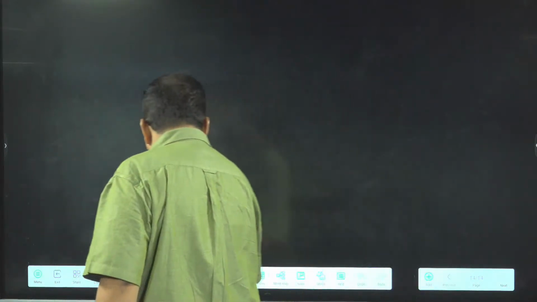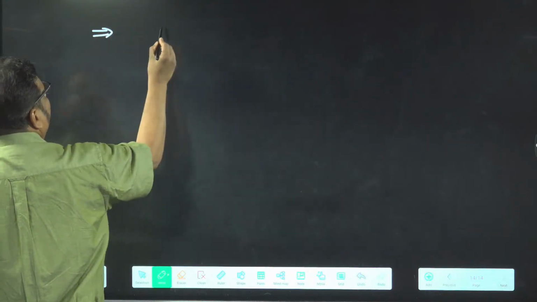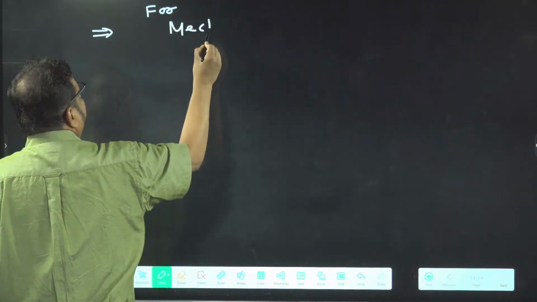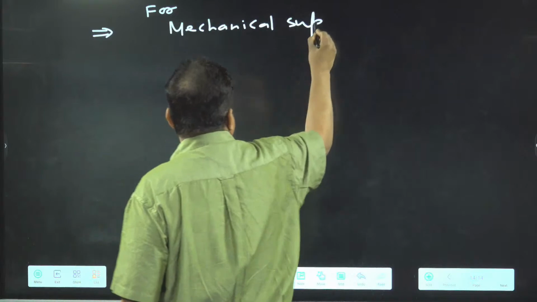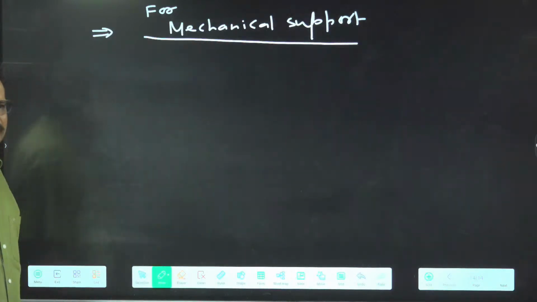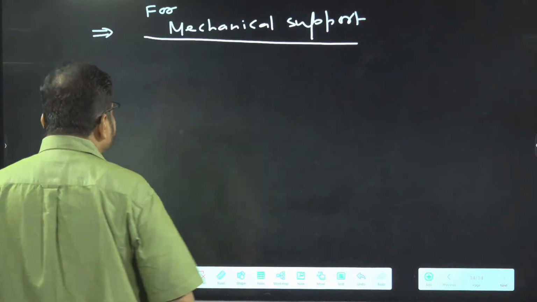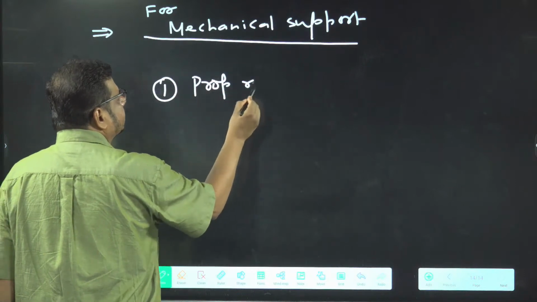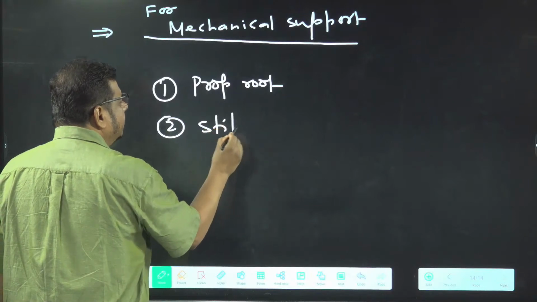Now we are going to deal with the modification of root for mechanical support. In NCERT, how many examples are given? Two. One given is what? Prop root. Another given example is what? A stilt root.